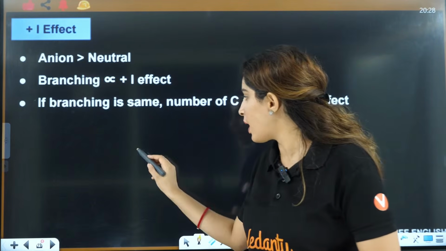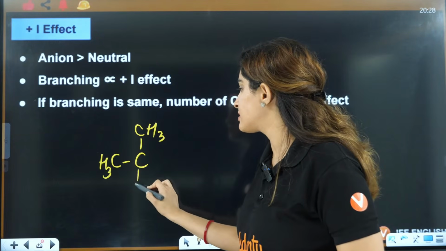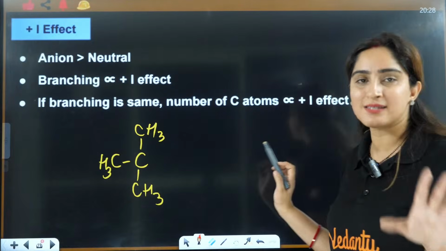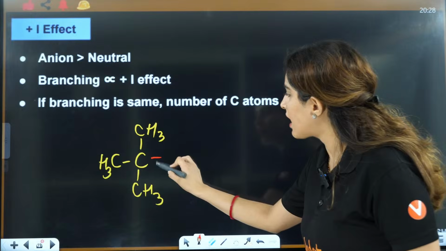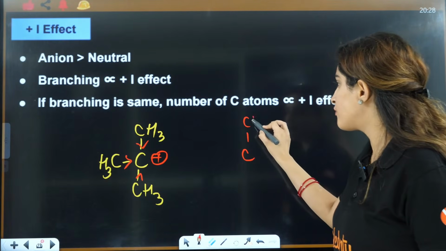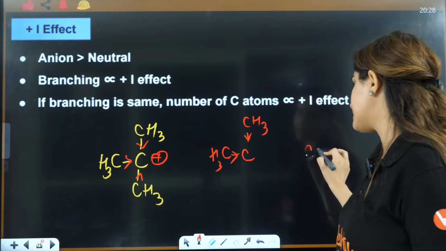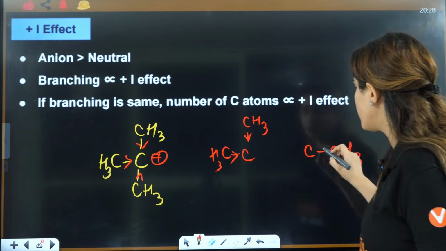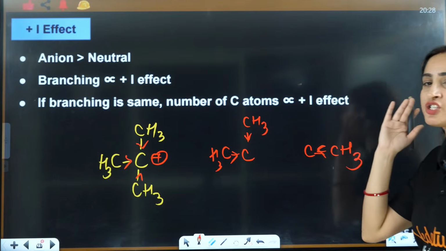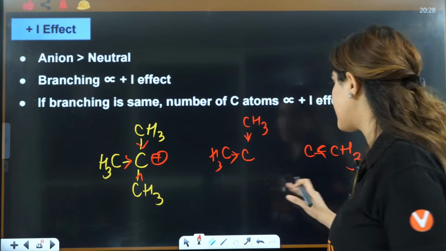That means if you have this CH3, this is CH3, this is CH3, right? Now a methyl group is plus I effect, okay? So if you have a carbocation here, it will donate, donate and donate. If you have a compound which is only having 2 CH3, branching is less, donation is less. If you have a carbon which is having only 1 CH3, branching is less, donation is less. So more is the branching, more is the plus I effect, because more methyl groups will be there, right?